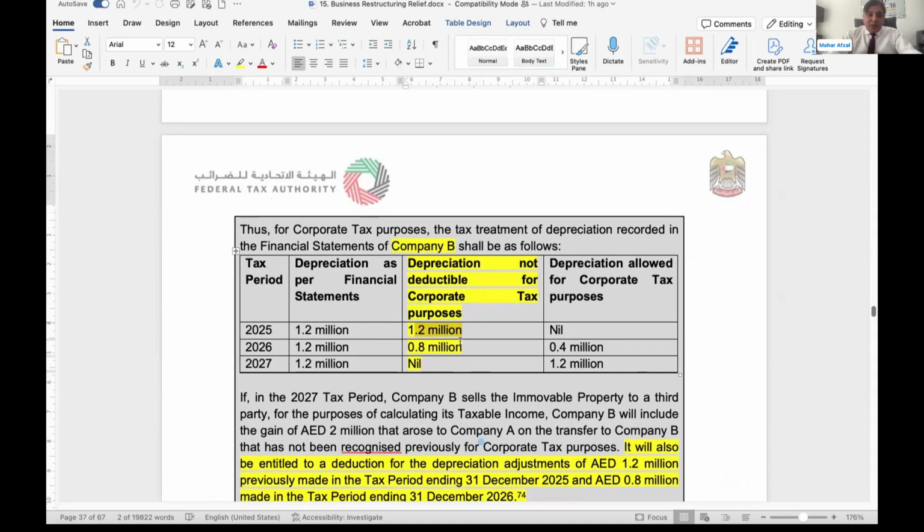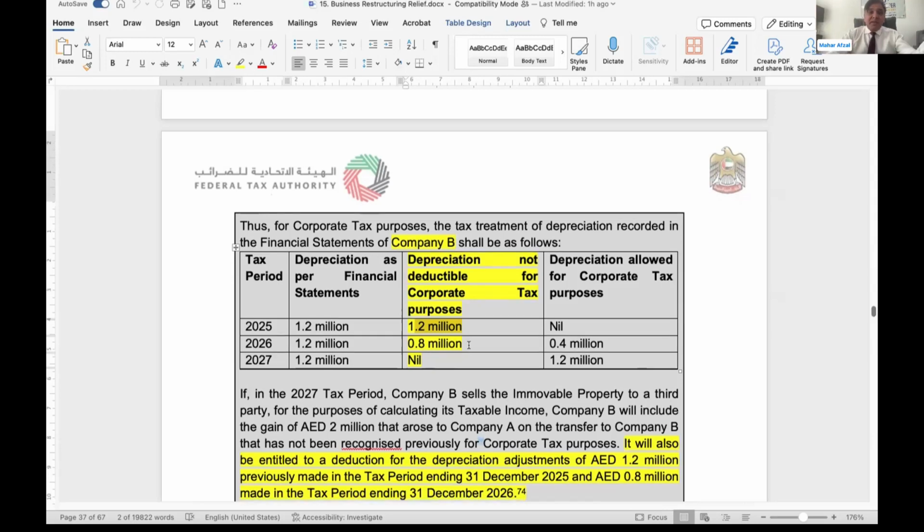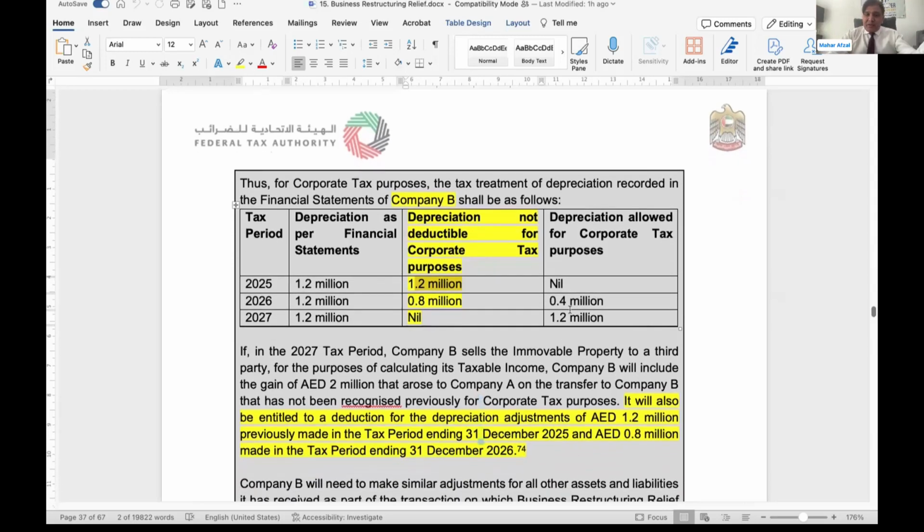Then 0.8 million is the balancing number. Total maximum depreciation that needs to be disallowed is 2 million. 0.8 million again has been disallowed. So the total disallowed amount is 2 million. The transferor has not paid tax on the 2 million. The transferee will pay tax because depreciation has been disallowed to the transferee up to 2 million, and the transferee will pay extra tax up to 2 million. Then they started allowing depreciation.